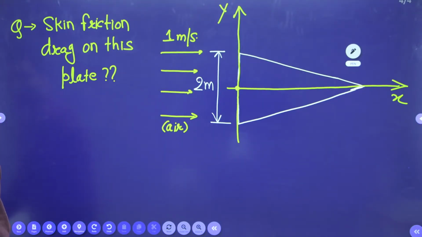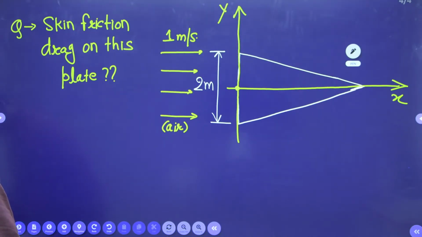If you find the drag, what is your prime motive to calculate it? Please comment, what is the prime motive to calculate this drag? There are two things, beta. One is the pressure drag, the other is the friction drag. So let's see how to calculate this friction drag and pressure drag.